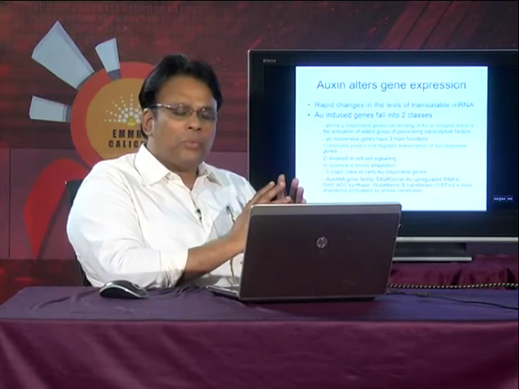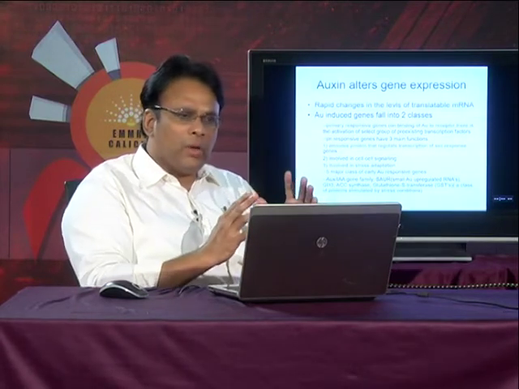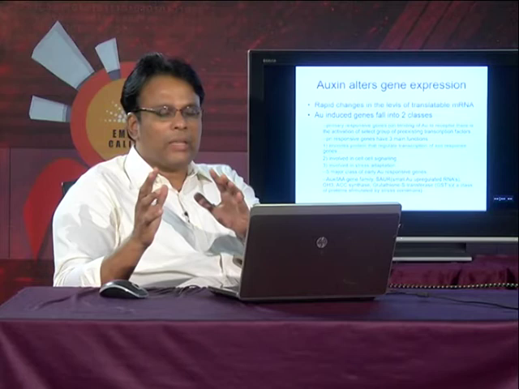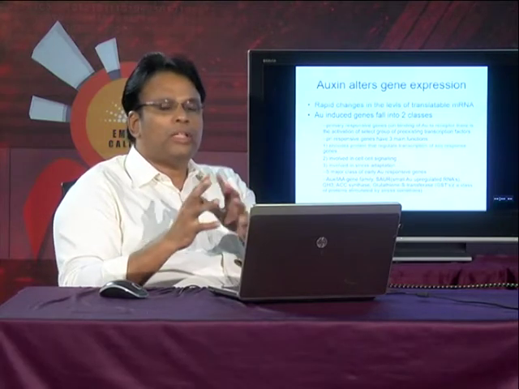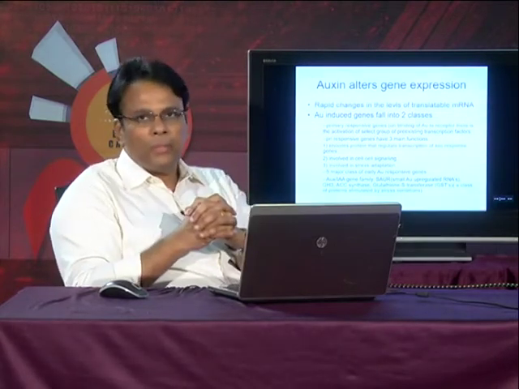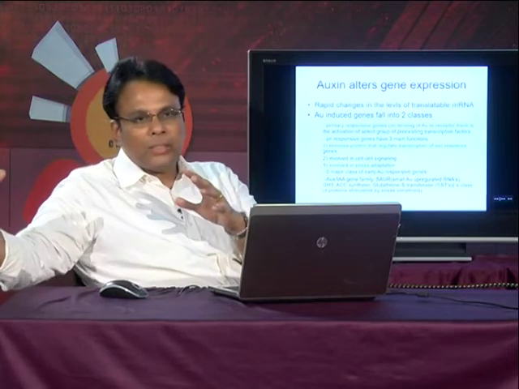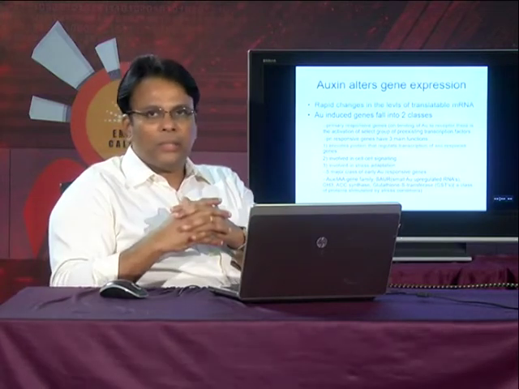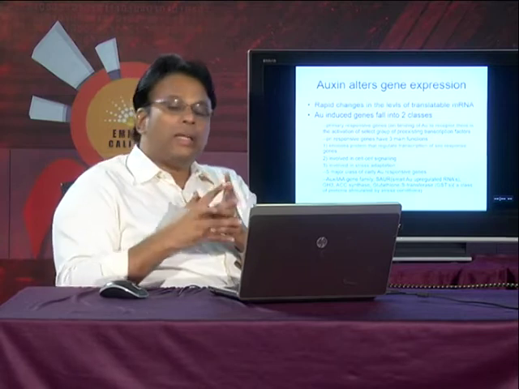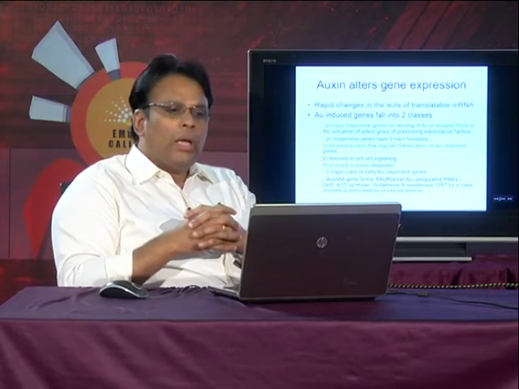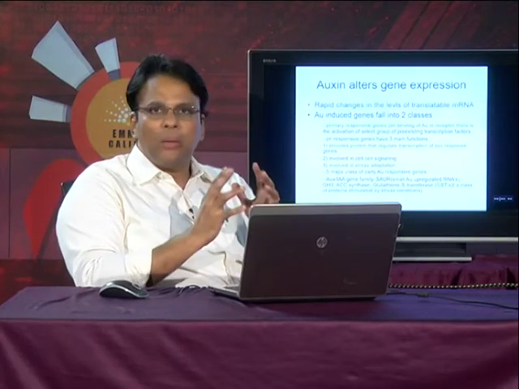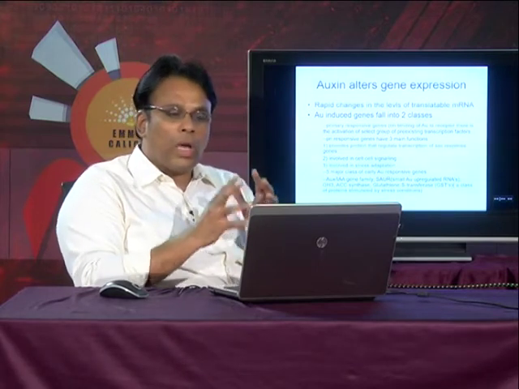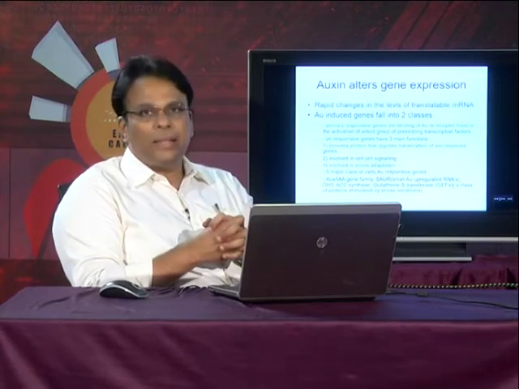So, immediately after the auxin application, a set of genes get activated, which we call primary responsive genes, and the end products of that are certain transcription factors which can activate secondary responsive genes. The products of these primary responsive genes are also involved in cell-cell signaling.